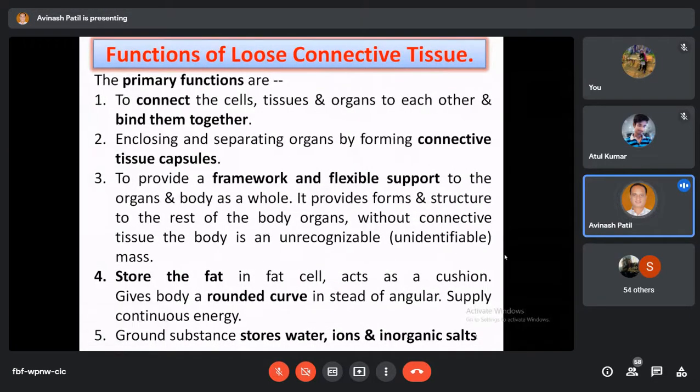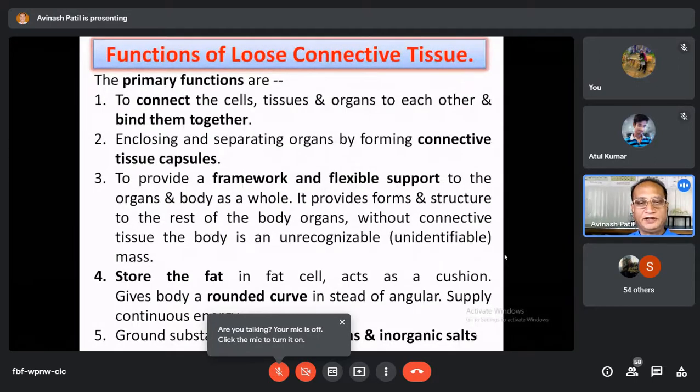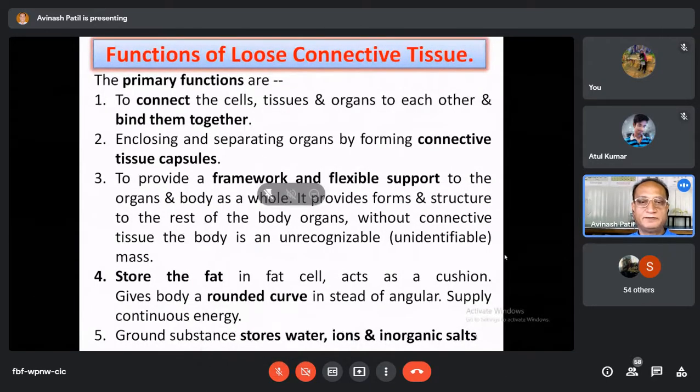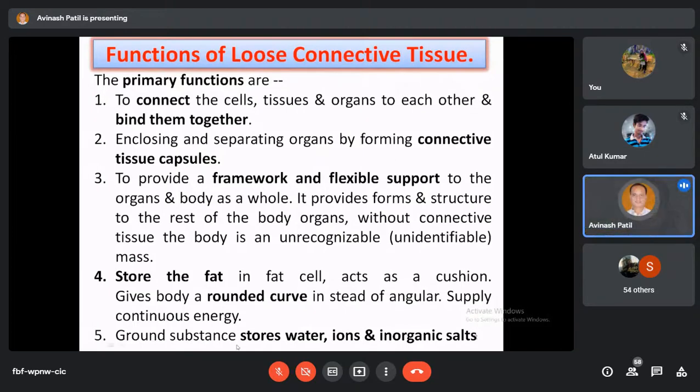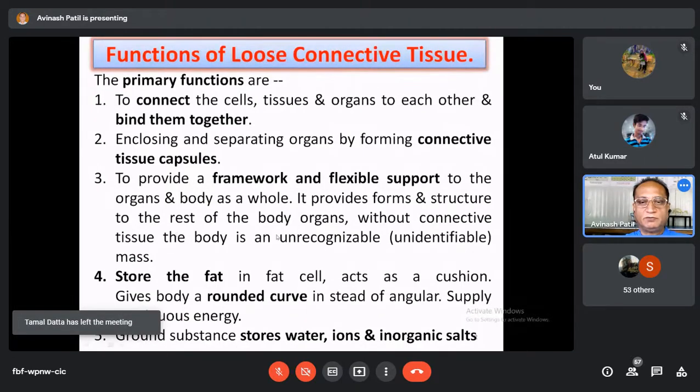Not only does the connective tissue give support to the particular organ, but it gives support to the body as a whole. Our body is mainly supported by the bones, and bone itself is a kind of connective tissue. Because of the bone, our body or the animal's body has a particular shape. So it provides the form and structure to the rest of the body organs. Without connective tissue, the body is an unrecognizable or unidentifiable mass.